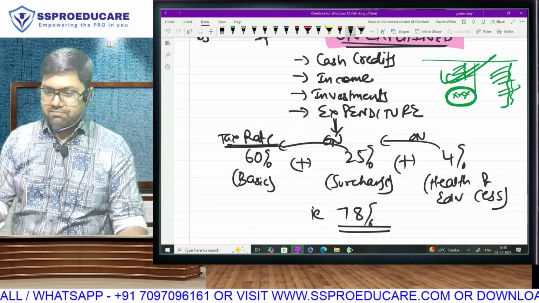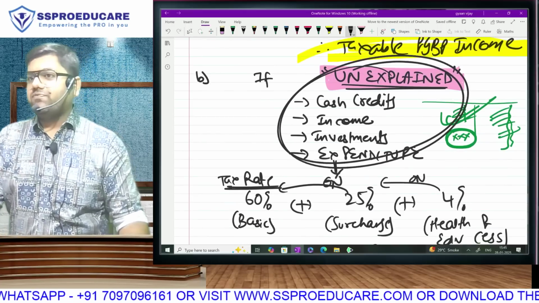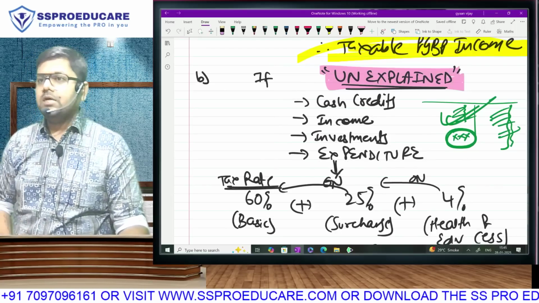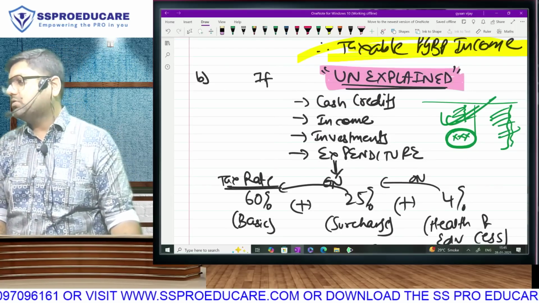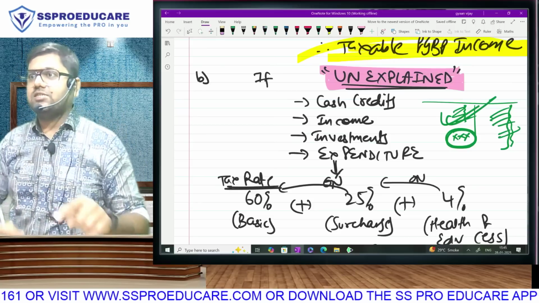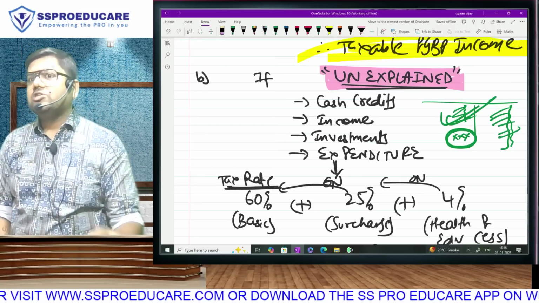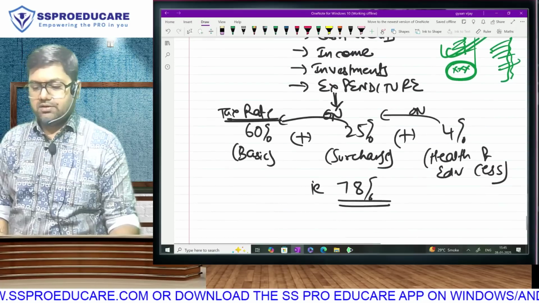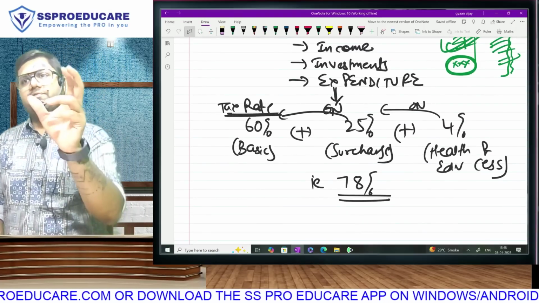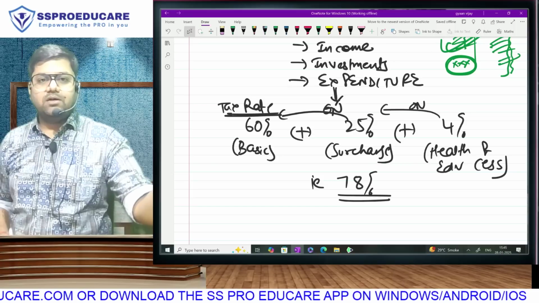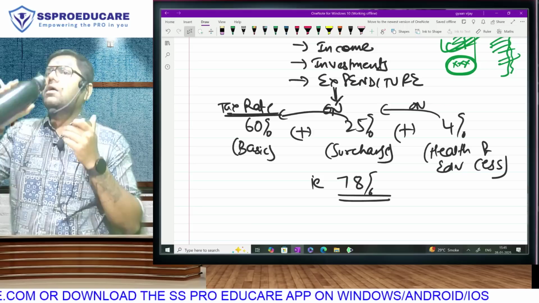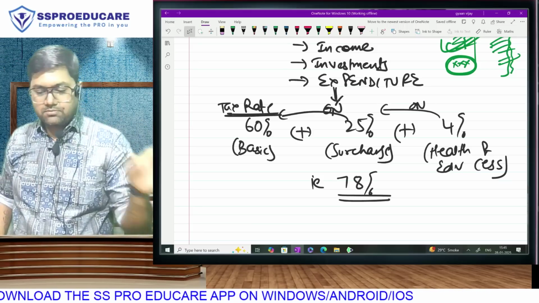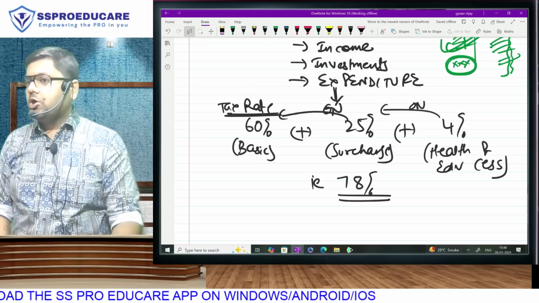Or do one thing. Mentally, assume an amount. Say this is 10 lakh rupees, which you are not able to explain. What is the basic rate you will apply? 60. So on 10 lakh, when you apply 60, how much do you get? 6 lakh. On that 6 lakh, there is surcharge of 25%, 1 lakh 50. So that total becomes 7 lakh 50. And on that 7 lakh 50, you will apply 4%, giving you 7 lakh 80, effectively being 78% of your unexplained amount. You understood?